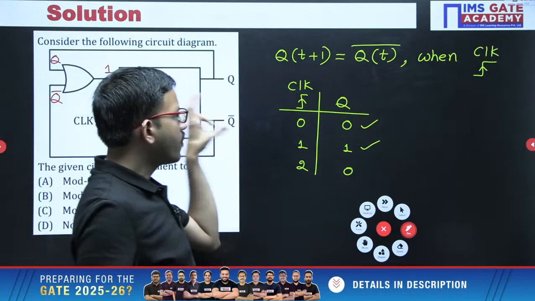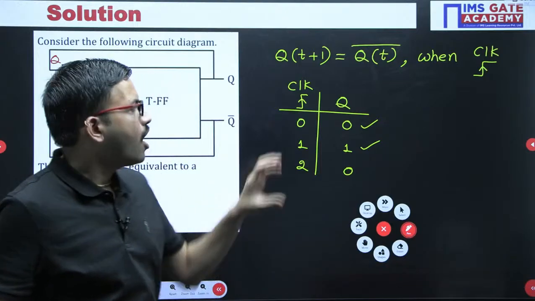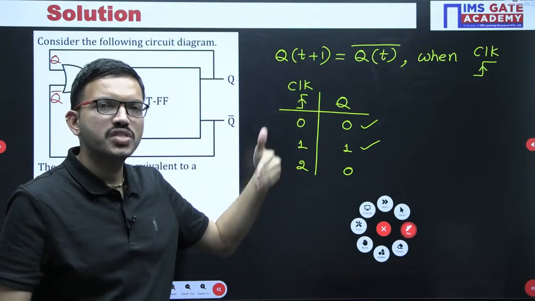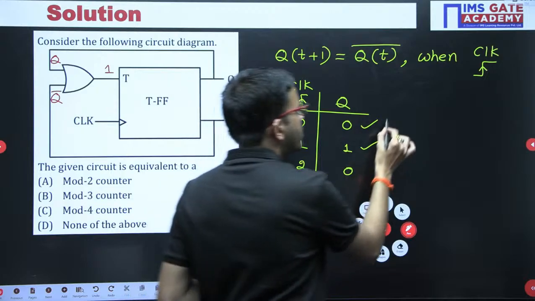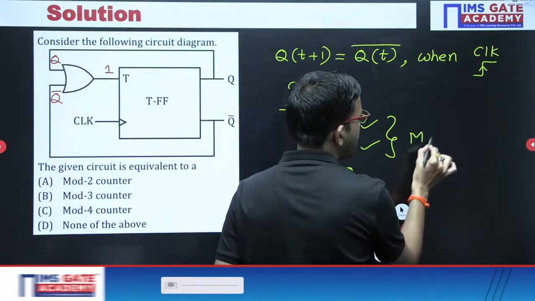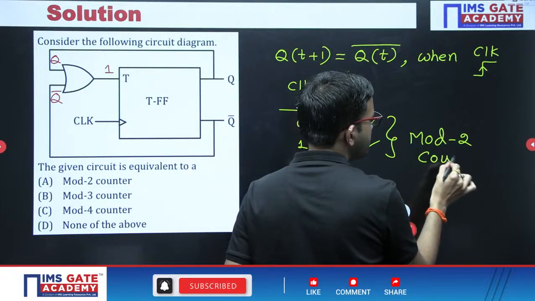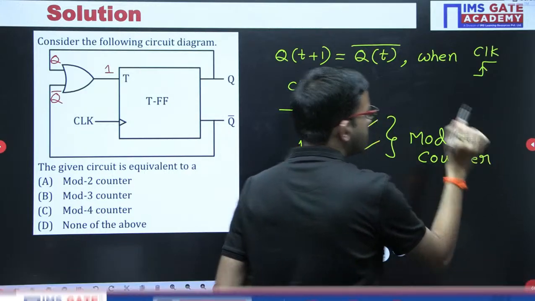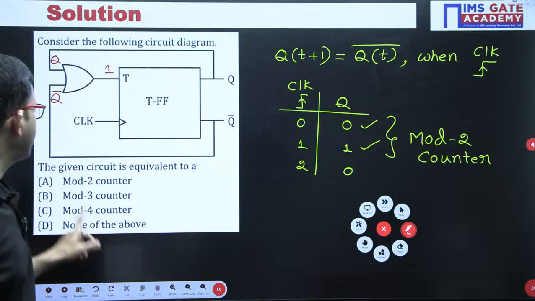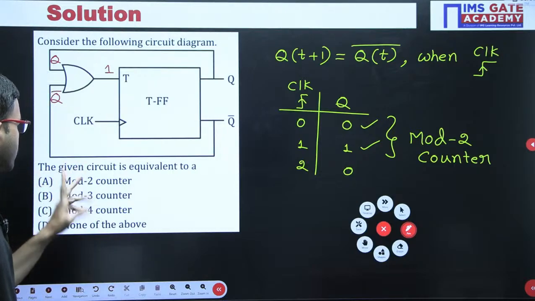For whatever circuit is given, you count how many unique states it produces or repeats, and accordingly specify the mod number. So this is a mod 2 counter, that's all. For this question, the correct answer is option A.